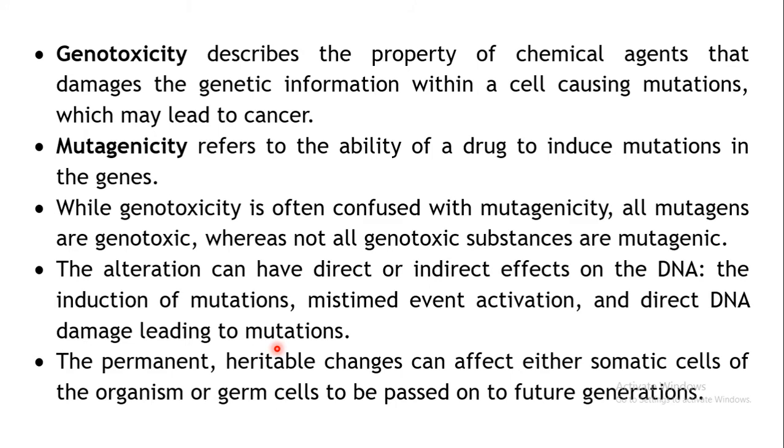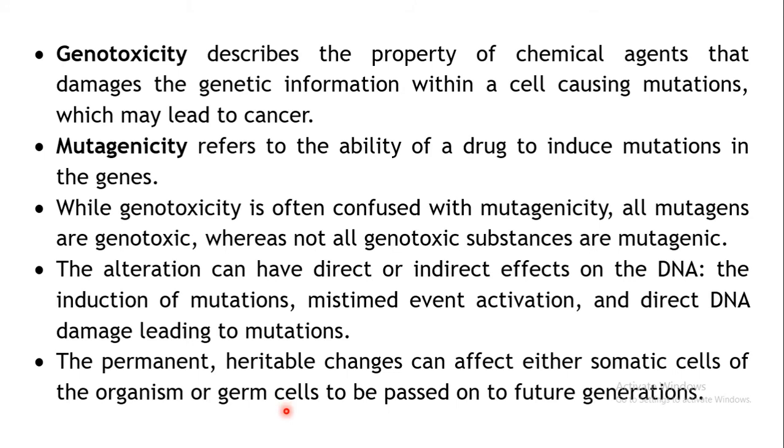Now this type of damage causes permanent or heritable changes. It may either directly affect the somatic cells of that particular organism, or it may affect the germ cells. These are the two types of cells found in a particular organism.